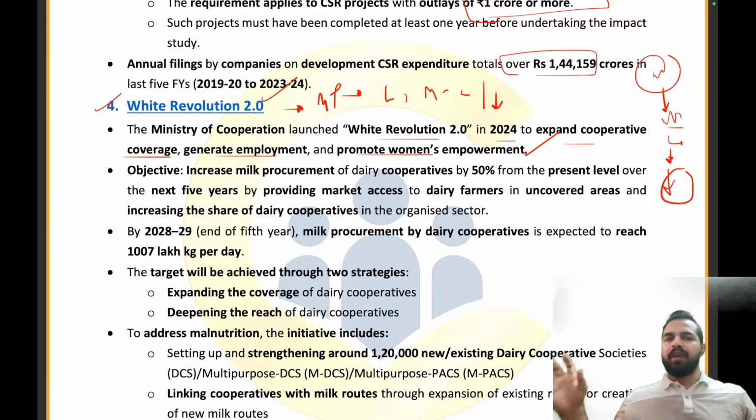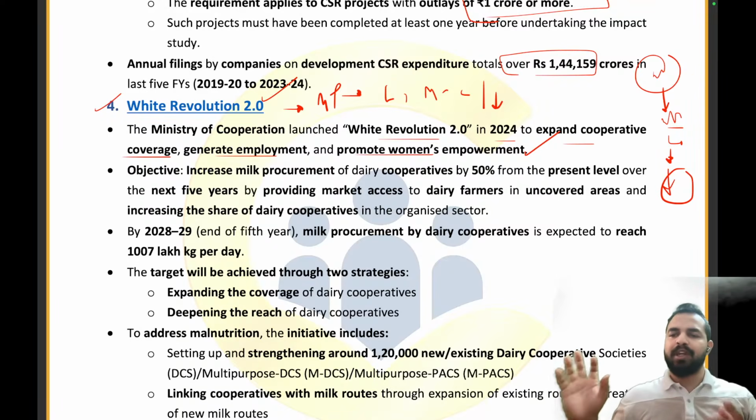But now when we are connecting them with a cooperative, what will the cooperative do? Cooperatives will be having the proper storing facility, chilling facility, and the testing services. So, what they will be doing? They will be collecting the milk from these different milk vendors, and then this milk will be tested. It will be stored. It will be chilled, and it will be sent to the market for better market accessibility.